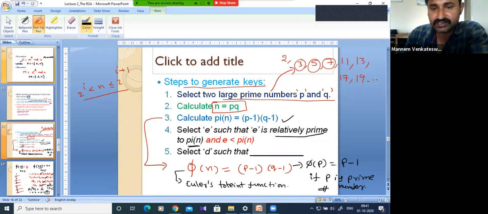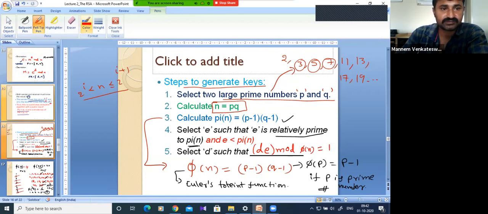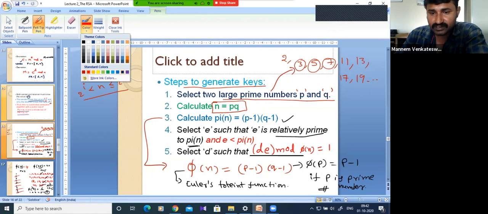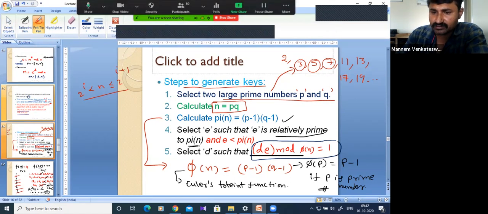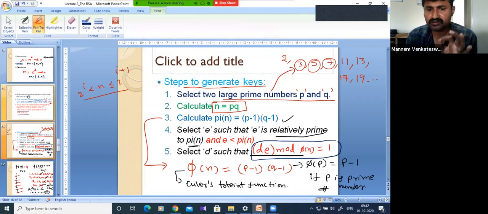Next, how to select D? It must satisfy one condition: D into E. Once we know E, we have to calculate D such that the product of D into E, modulo pi of n, must be equal to 1. See carefully. Once we know the E value, by trial and error using this equation, if I do the modulo operation of the product with pi of n, it must be equal to 1. Once I do an example, you will get more clarity.